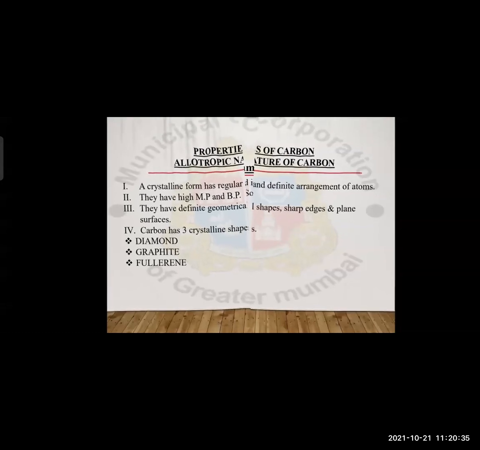Let's move with the first one, that is the diamond. Automatically when the word diamond comes to our mind, the picture already comes and we start to imagine the diamond.